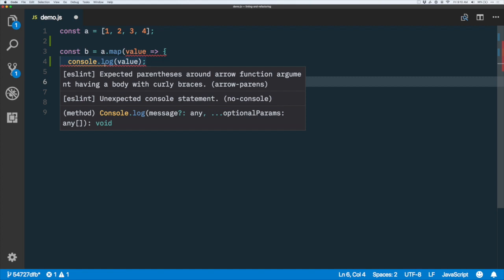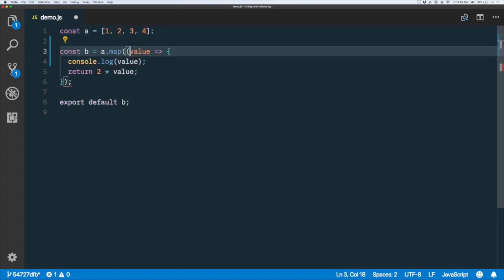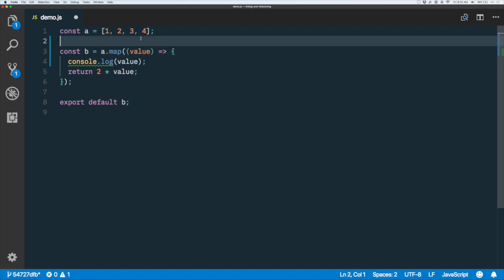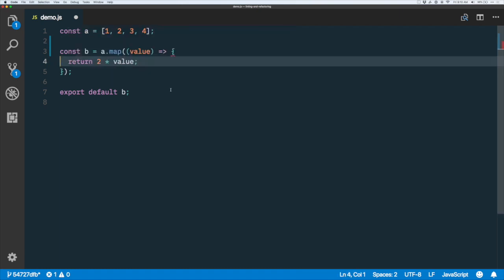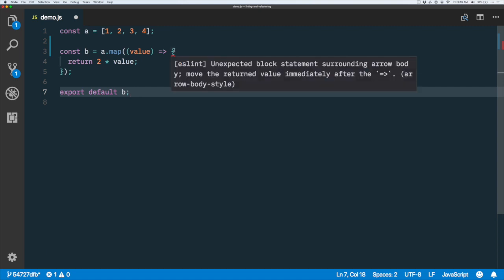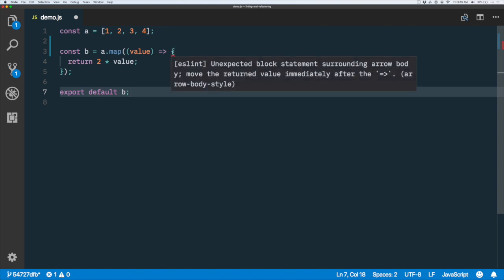We expected parentheses around an arrow function argument having a body with curlies. So because we've changed this body to have curlies, we need to add the parens again. And so now we're set. We're good to go. So then, though, when we decide, okay, we finished what we need to do, we need to remove that console log statement because we're told to remove it. When we remove it, all of a sudden we're going to get the same set of warnings again, and we're going to have to totally change the syntax we use for this arrow function. So this is where strict linter settings can become problematic.